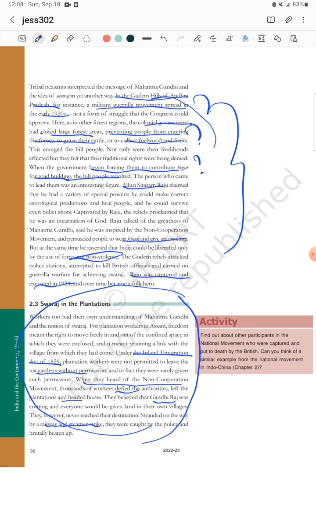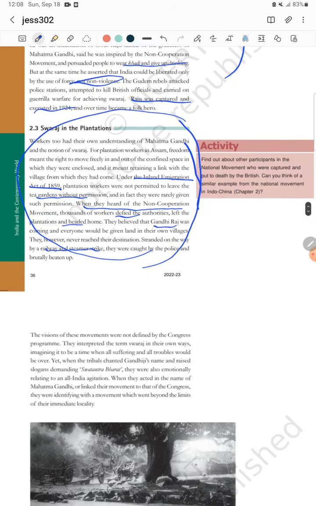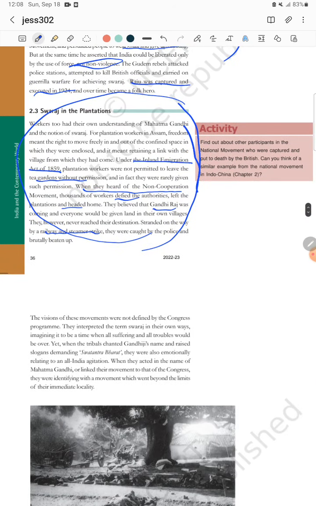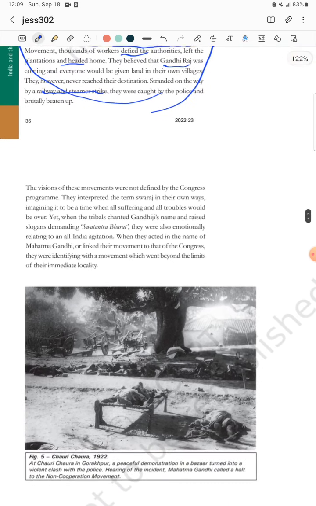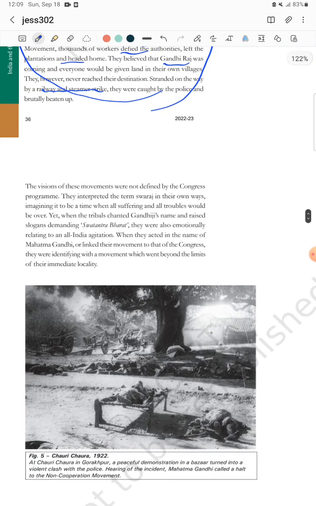Understood? This is all about how the non-cooperation movement happened among the plantation workers, and how they misunderstood the concept of the non-cooperation movement. The vision of the movement was not defined in the Congress program. Gandhi and INC members did not explain to everyone what non-cooperation was.